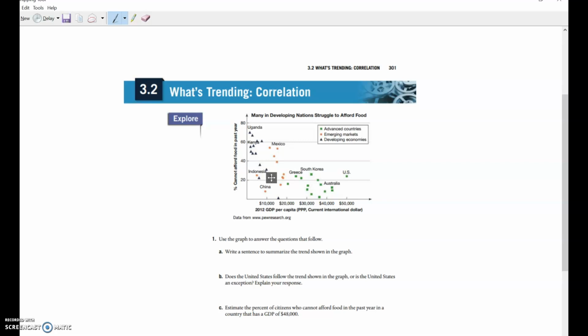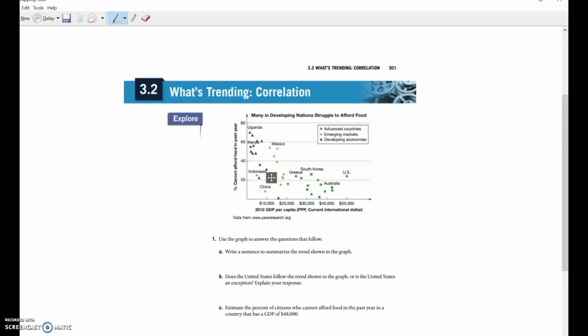Okay, so on page 301, go ahead and look at the graph here and answer these questions. GDP stands for gross domestic product, and that's a way of measuring how people are doing, so to speak. So try to answer questions 1, 2, and 3, and then we'll come right back.